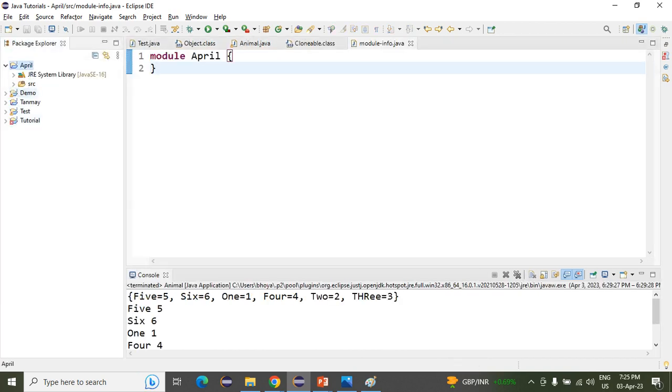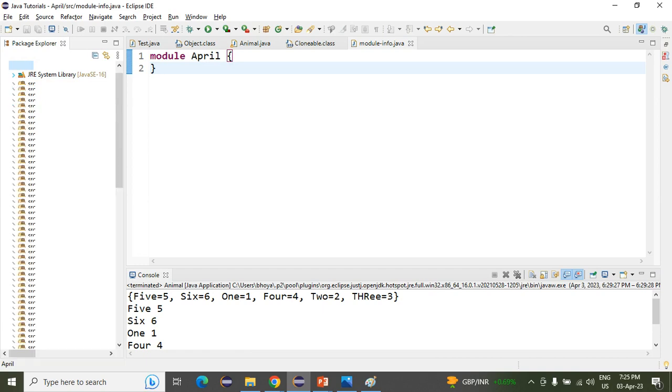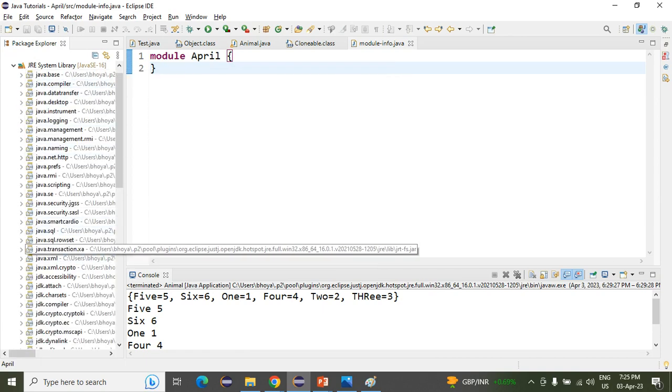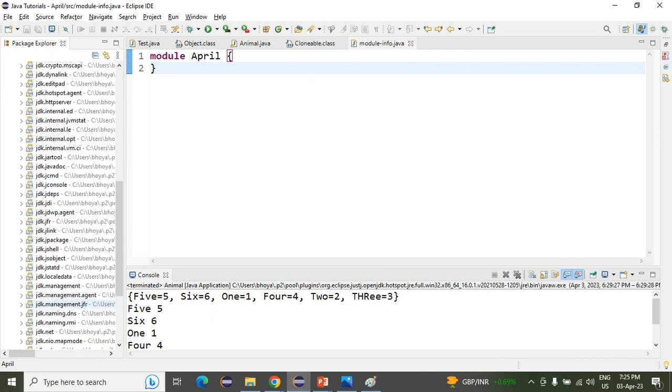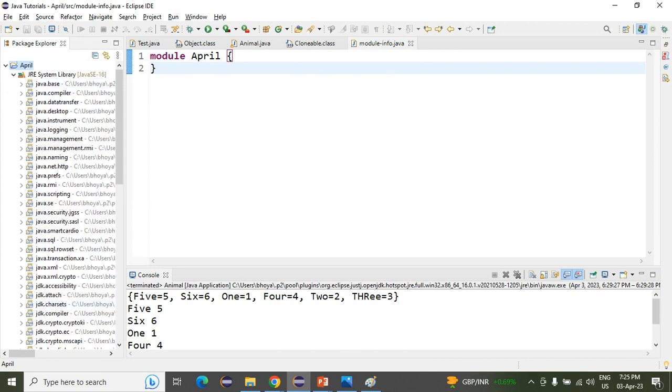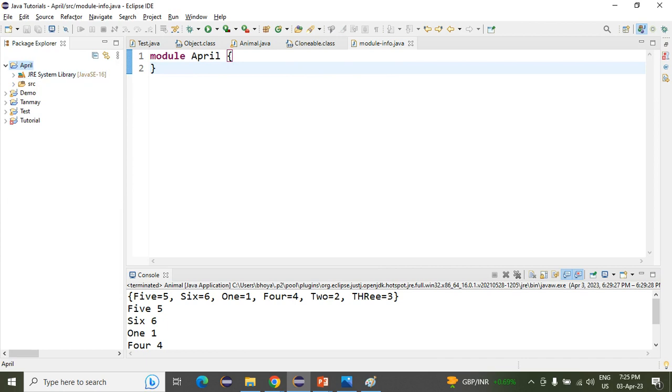Okay, ignore that one, that is demo and all. Just now we created this one inside April. Inside the JRE system library, all libraries are present, that is java.xml, java.sql, all the things are present inside here. JDK and all the things have already been created and installed. That is the JRE system library.